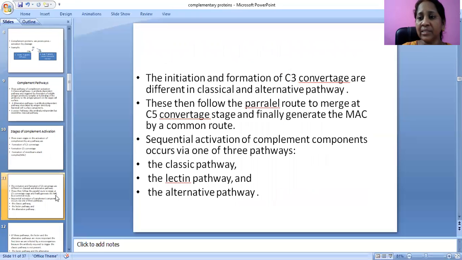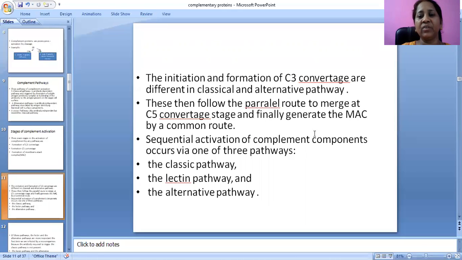The initiation and formation of C3 convertase are different in the classical and alternative pathways. These then follow a parallel route to merge at the C5 convertase stage and finally generate the membrane attack complex by a common route.